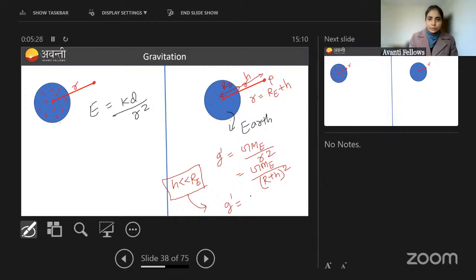That will be equal to G Me by R square, where R is the radius of Earth, times 1 minus 2h by R. This is the approximation we have taken, considering h is far less than Re. And G Me by R square is equal to the gravitational field on the surface of Earth, which is 9.8.